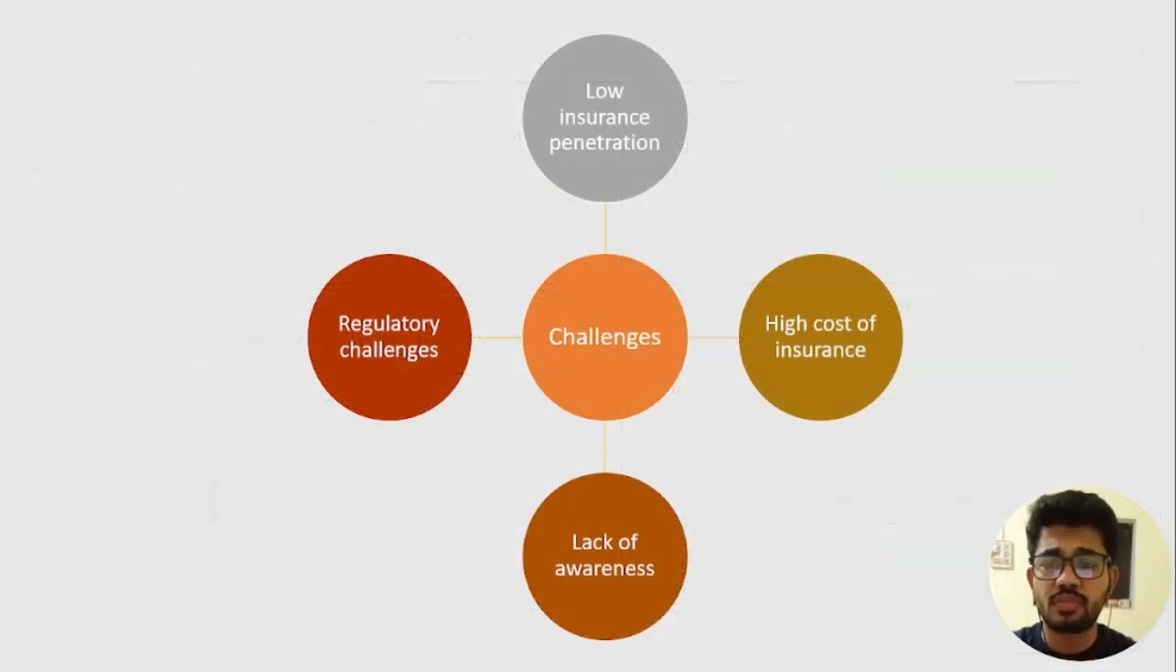Now as we saw in the report, there are some challenges being faced by the insurance sector in India. Now let's see these challenges one by one. So the first challenge here is regulatory challenges. What this means is that the regulatory authorities in India have some strict guidelines which restrict the efficient working of the insurance companies. So this needs to be tackled.